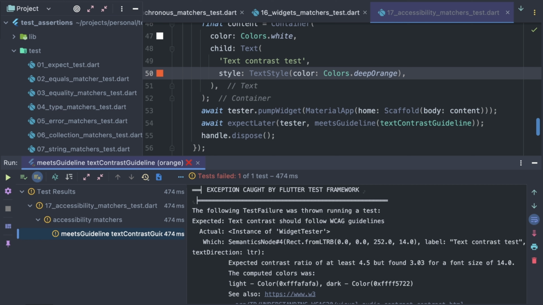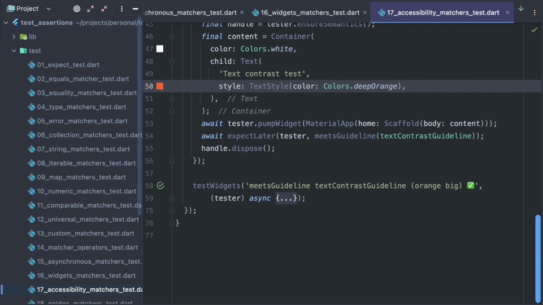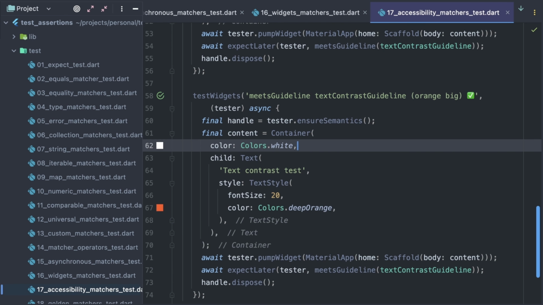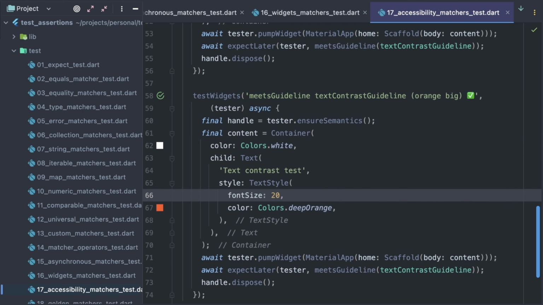In these two tests, when no style was provided in text widget nor in material app, the default text size of 14 was applied. Now in my next test, I keep the same white background, same orange text, but I increase the font size to 20. And this test passes because larger texts are easier to read even when the contrast ratio is not perfect.